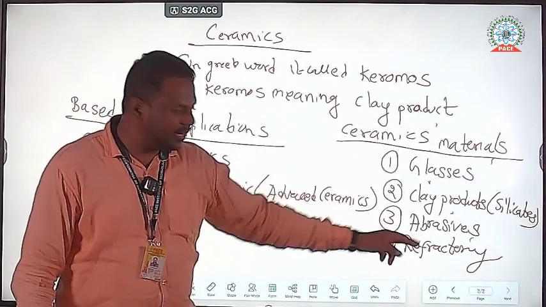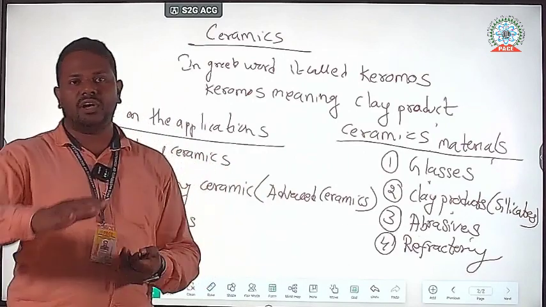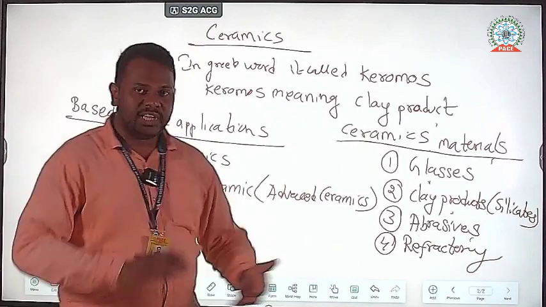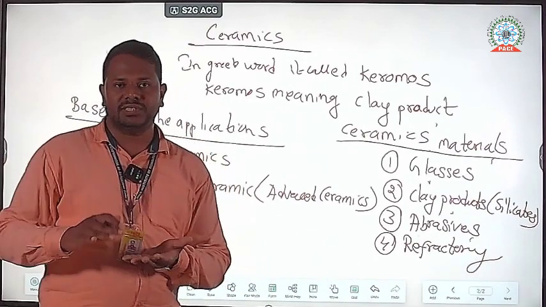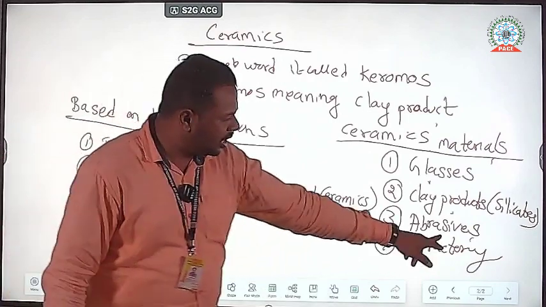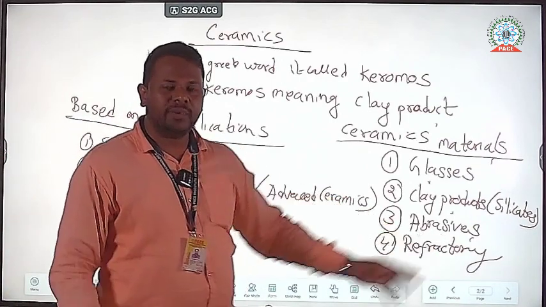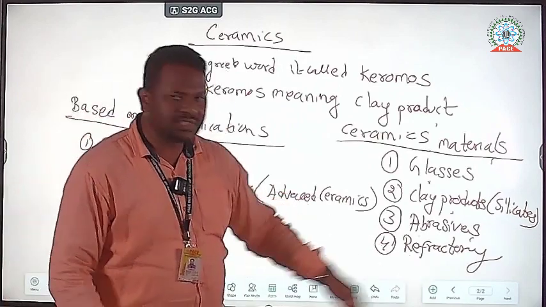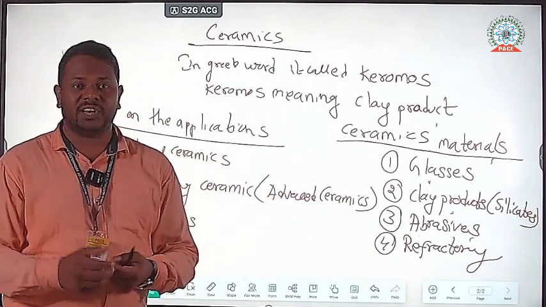And abrasives means, in glass or in tiles, the surface has smoothness. The surface will be the smoothest. Those are called abrasives. So abrasive means smoothness. Now, refractory means toughness.